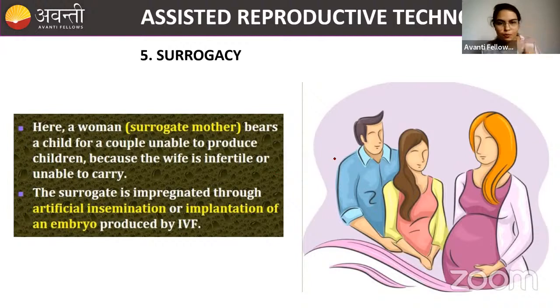Okay, what we'll do, we'll collect a sperm from a male and the ovum from the female. We will fertilize it in the in vitro condition and then transfer it into another female's body by giving appropriate hormones, because that female's body has to acclimatize with that embryo, right?